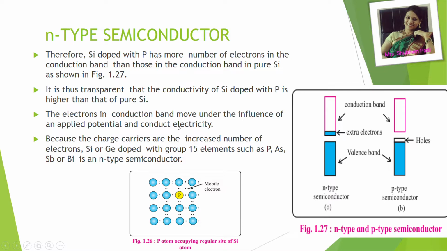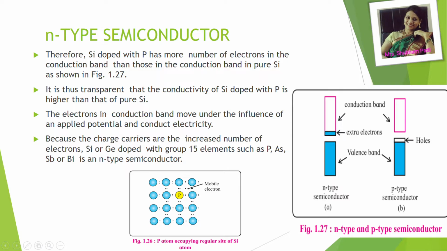The electrons in the conduction band move under the influence of the applied potential and conduct electricity. So here we have compared: if it is N type of semiconductor, we'll get extra electrons available, just like phosphorus is providing this mobile electron which will be available as the extra electron in the conduction band.